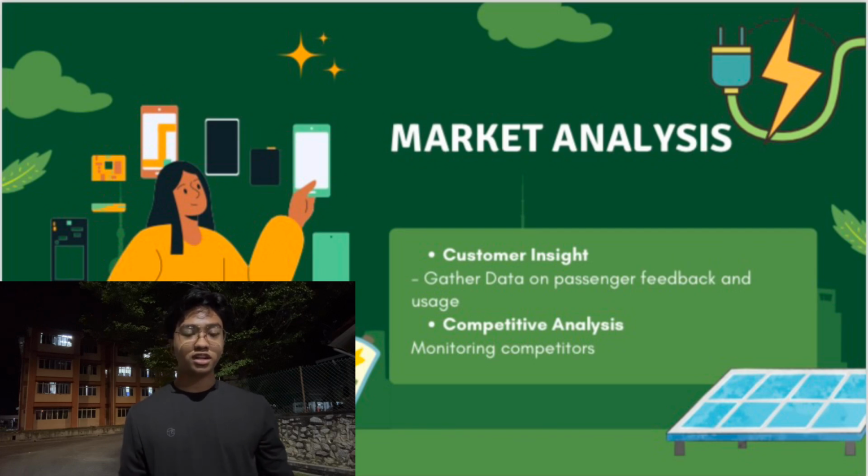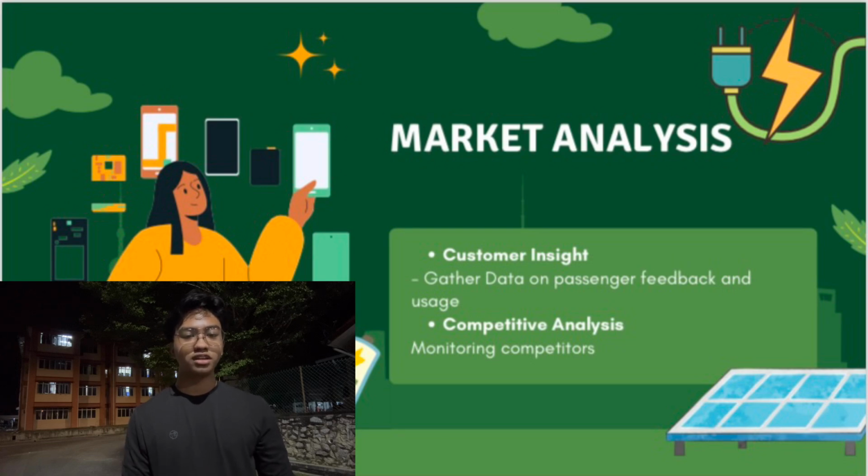Next is competitive analysis. Keeping an eye on what other transportation companies are doing to stay competitive. This includes looking at the technology, services and prices. So Conduent can make sure it offers something better or different. For instance, a competitor's app. If a competitor introduces a mobile app that allows passengers to buy tickets and track train schedules, Conduent might study how popular the app becomes. If passengers like the app, Conduent could improve its own system by adding a similar feature or making it even more user-friendly.